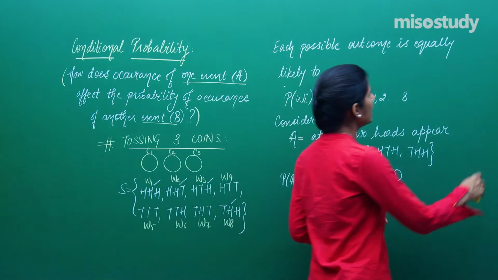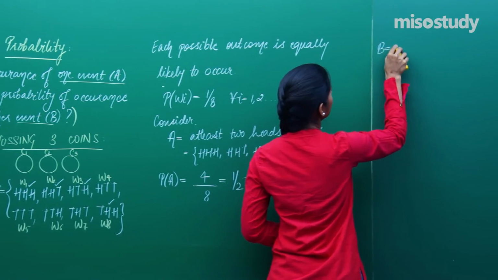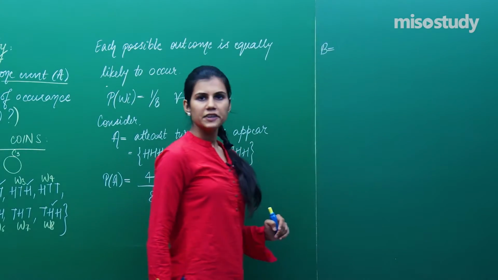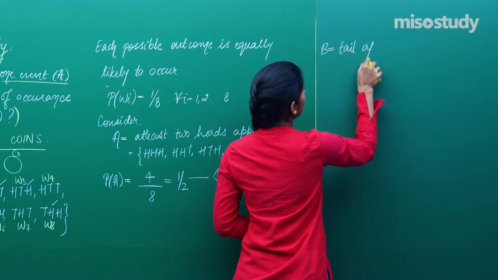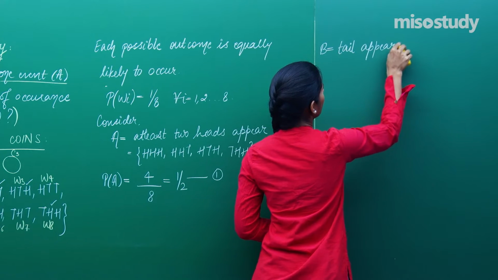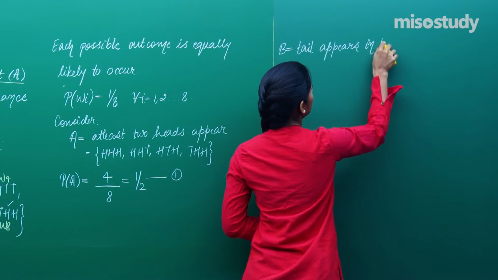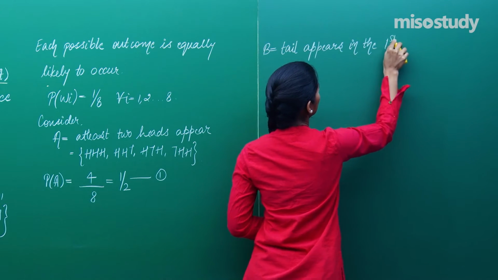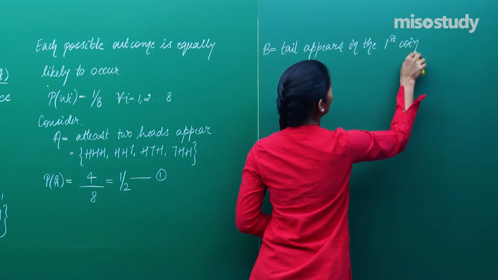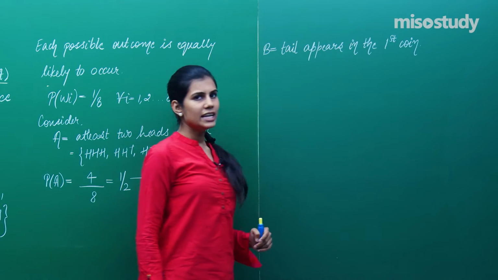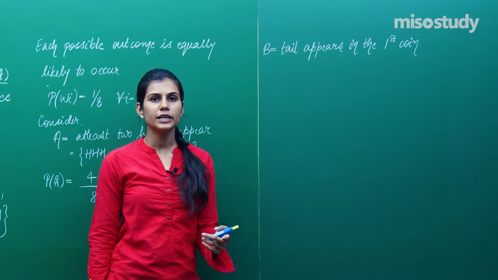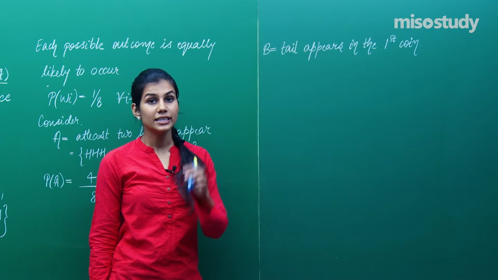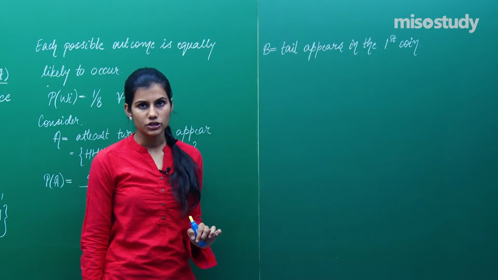Now, I define another event, say event B. Event B says tail appears in the first coin. Which are the elementary events out of all the elementary events which represent that the output obtained when you are tossing 3 coins is such that tail is coming on the first coin?